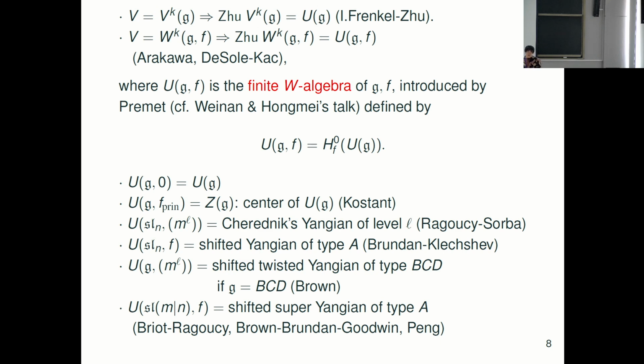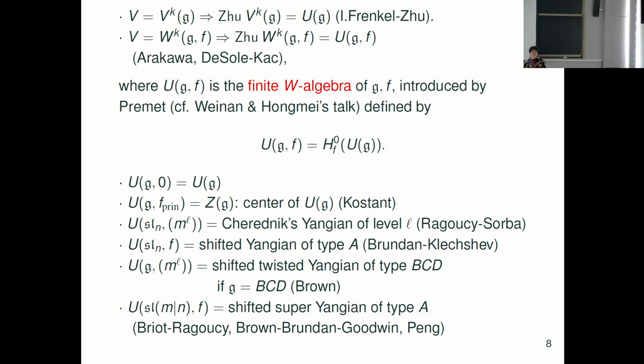Of course, if f equals 0, this is just the universal enveloping algebra of g. But if f equals principal, it's isomorphic to the center of the universal enveloping algebra. This is known as Kostant's theorem. But if you take f in the rectangular case, this is some quotient of the Yangian. You quotient by infinitely many generators, and it becomes a finitely generated algebra. It's called the Yangian of level l, introduced by Cherednik.